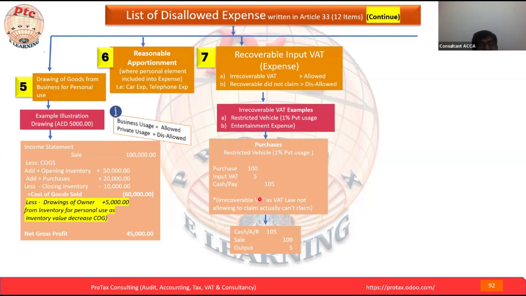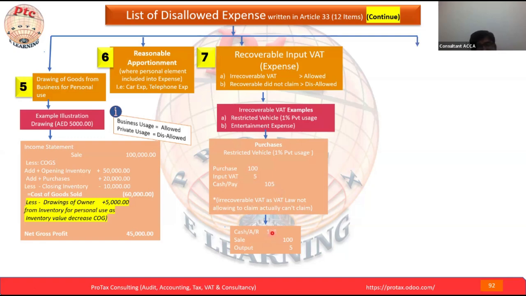Here we see the purchase is 100 and the input VAT is 5, cash paid 105. While recording the transaction, our bookkeeper did not record this 5 as VAT input. It was recorded as an expense, but this is claimable. If you did not claim it, then we cannot record it as an expense. So this is the example of recoverable and irrecoverable. Let's move to the next one.